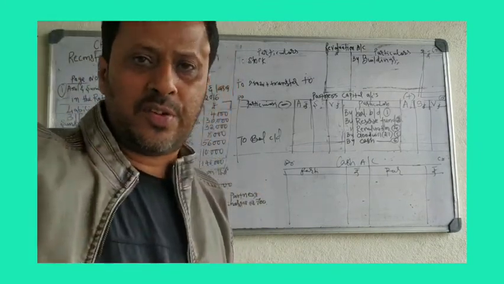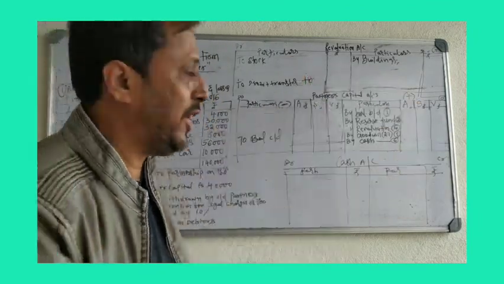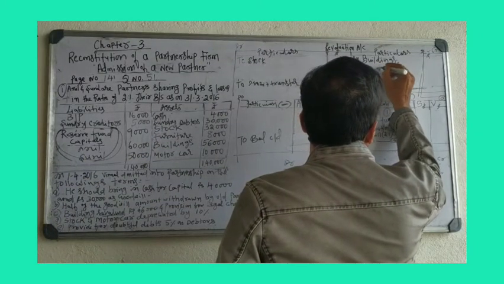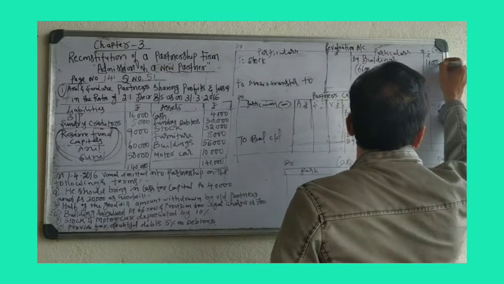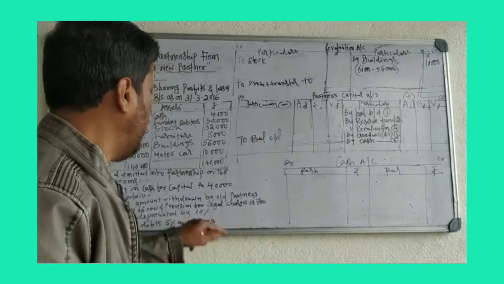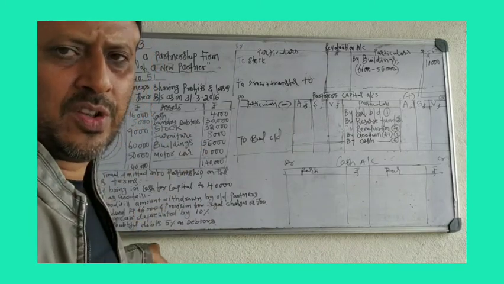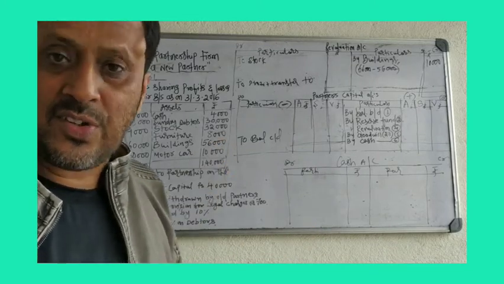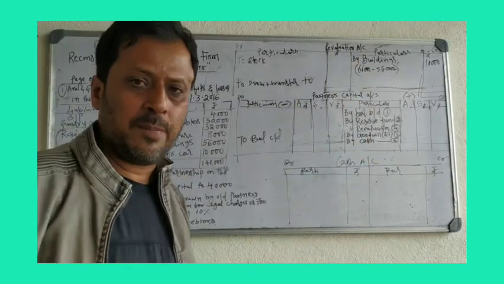10,000 rupees is an increase. Building value increase means income. You have to show it on the credit side. By building, 66,000 minus 56,000. How much increased? 10,000 rupees. Don't take the full amount. Revalued means you have to take the difference between the balance sheet value and the adjustment value. Balance sheet 56,000, adjustment 66,000. In the adjustment, the value is increased by 10,000. 10,000 is the income. Okay.